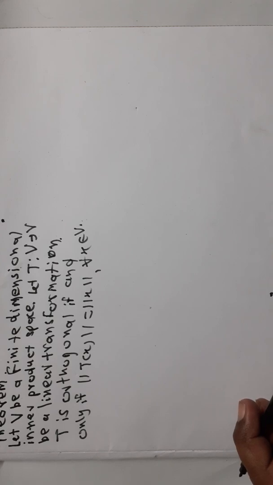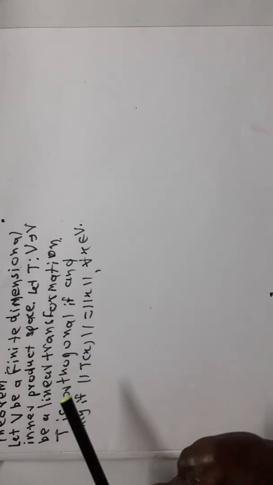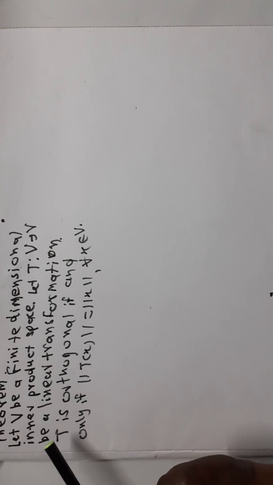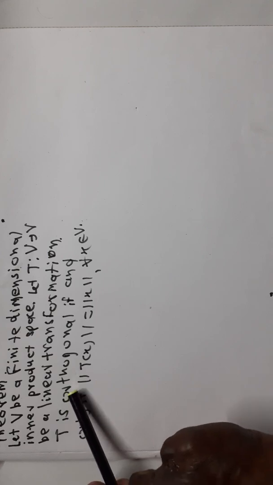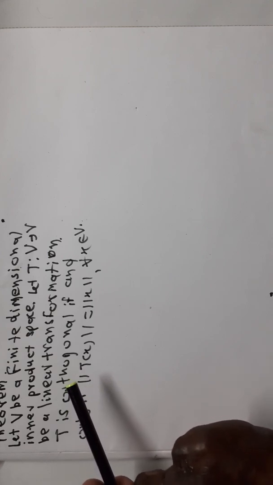That means if V is an inner product space, then there is a norm defined on V. That norm is due to the inner product, and it is called the norm induced by the inner product. Now, T from V to V is a linear transformation, and the theorem states that T is orthogonal if and only if norm of T of x is equal to norm of x.